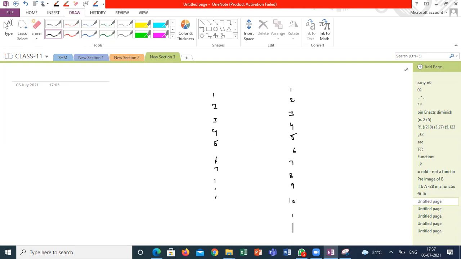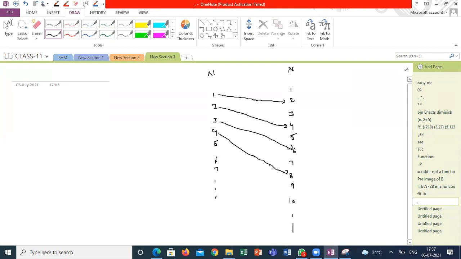Set A is N, set B is also N. 1 is mapped with 2, 2 with 4, 3 with 6, 4 with 8, 5 with 10, 6 with 12, 7 with 14. This is how my mapping diagram looks.